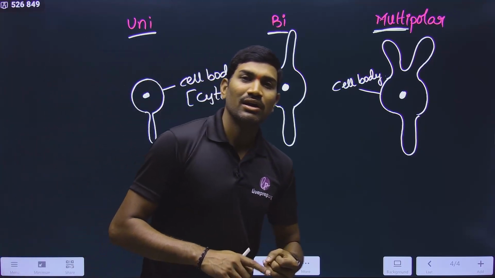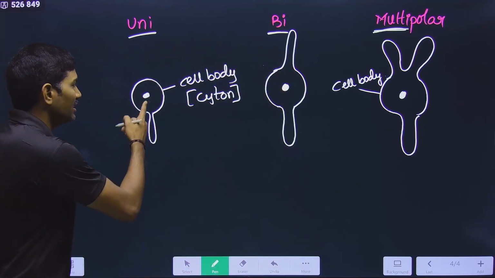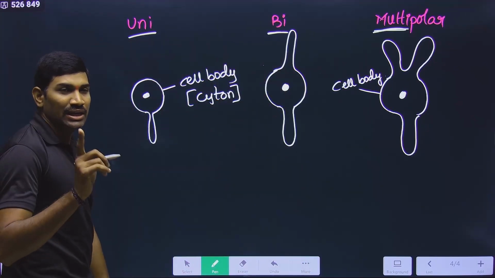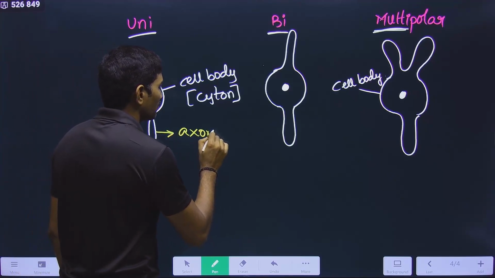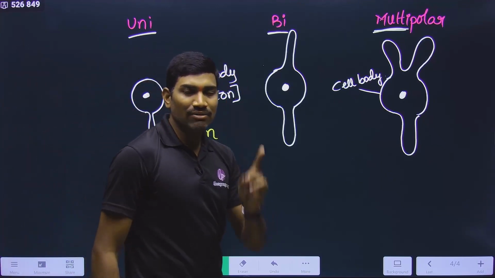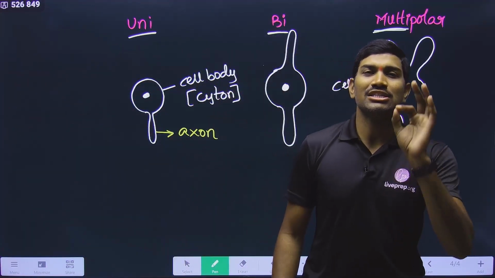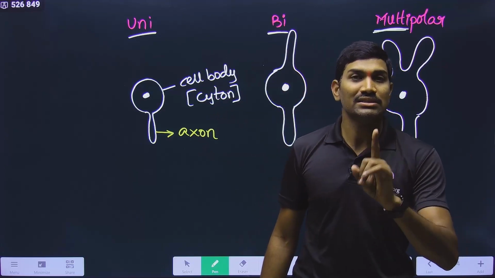Is it axon or dendrite? This is a very important thing. So please remember, if it is having only one process, definitely it should be axon. It cannot be dendrite. Please understand the concept.